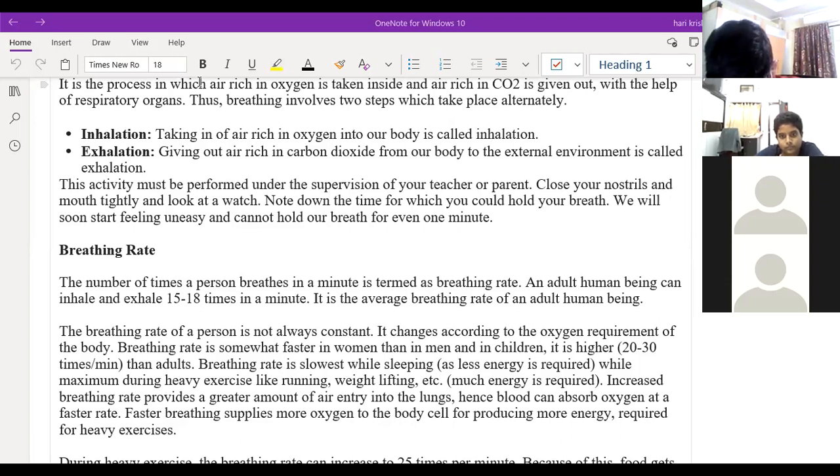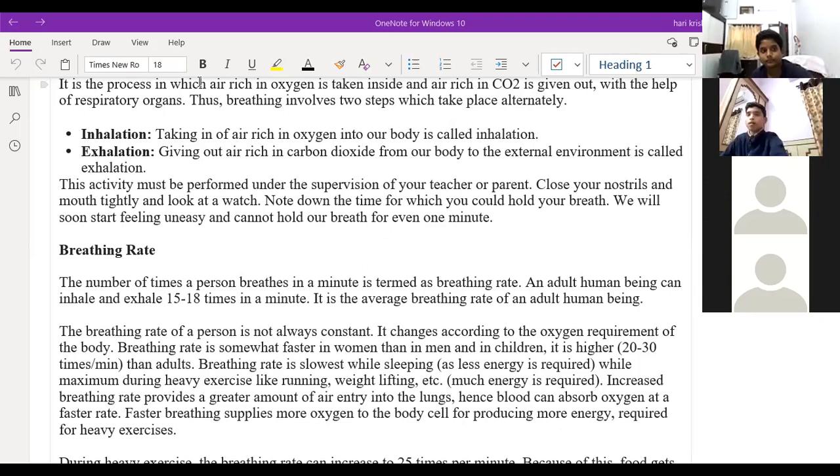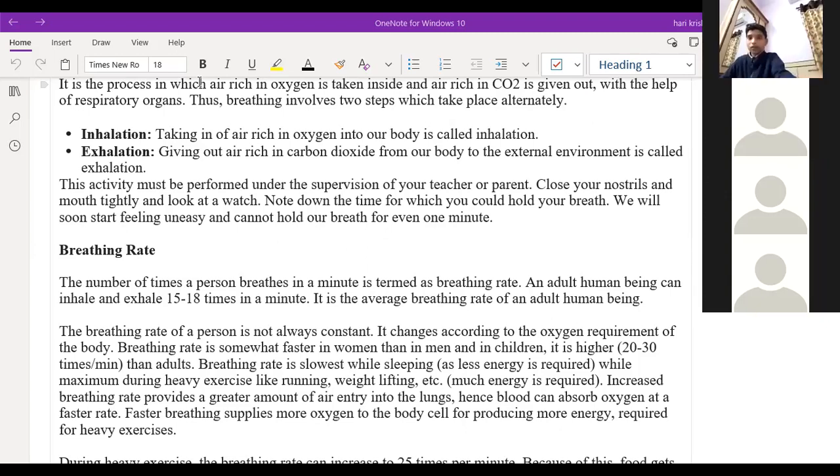Next is Shiva. Shiva Pranav. Yes, sir. What is the meaning of respiration first? Respiration is a chemical change, sir, and it is generated by carbon dioxide and oxygen. Can you tell me the equation for respiration? Shiva, what is the equation for respiration?